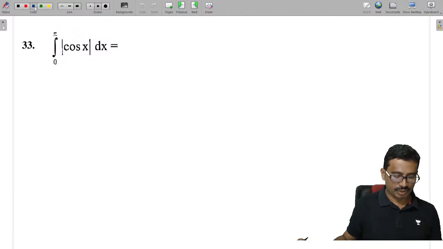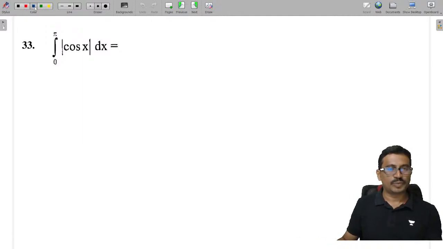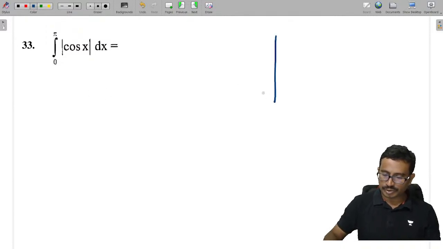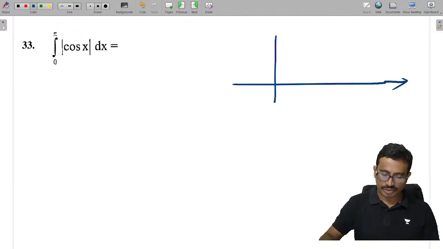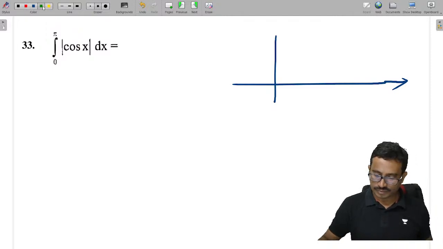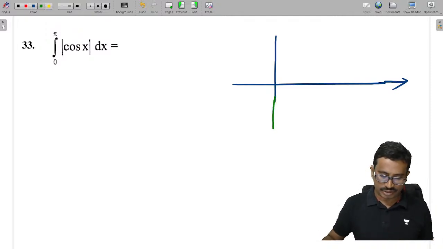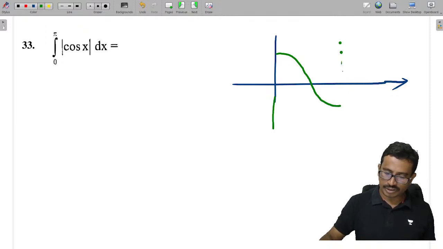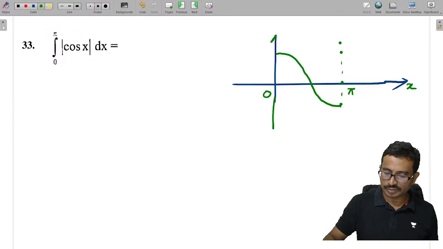Next, integration of mod cos x from 0 to pi. If you see carefully the mod cos x function, the cos function from 0 to pi looks like this, here 0 and this is pi and this is x.